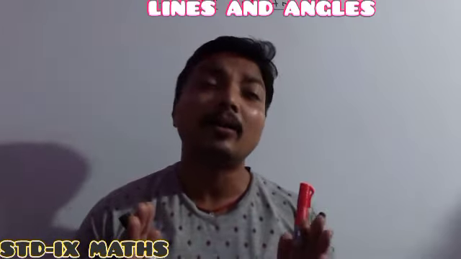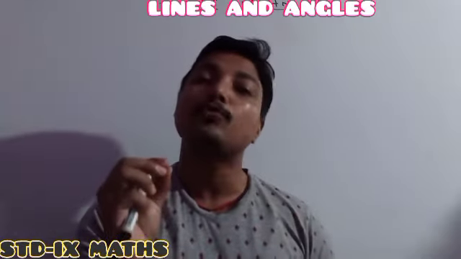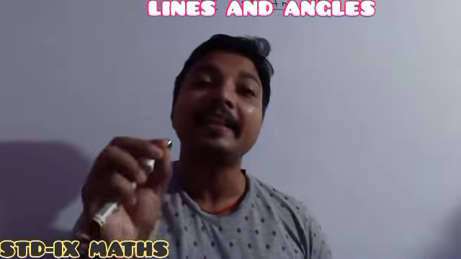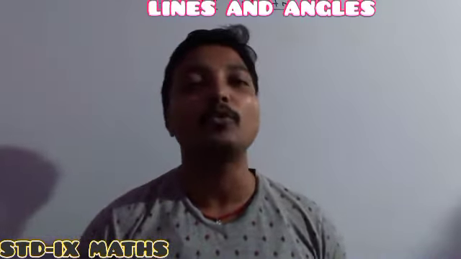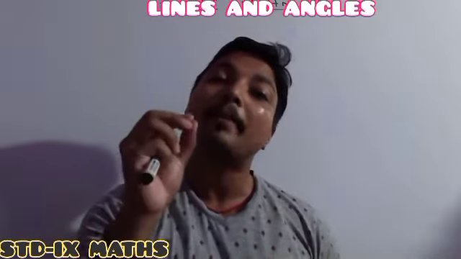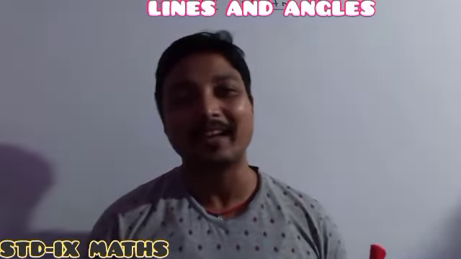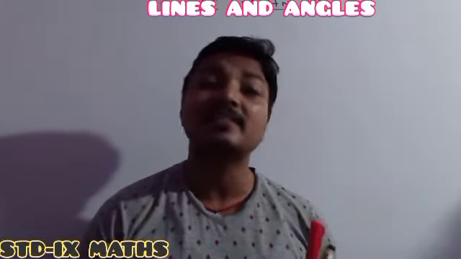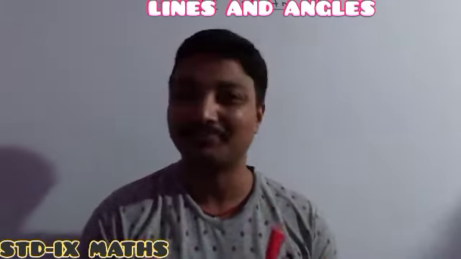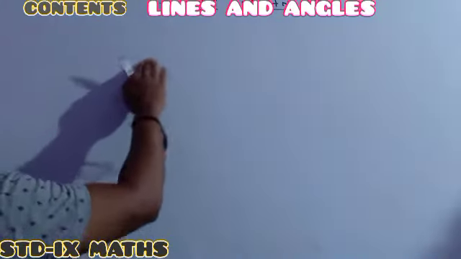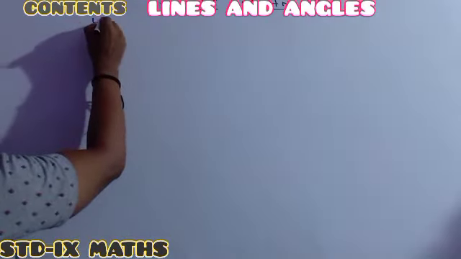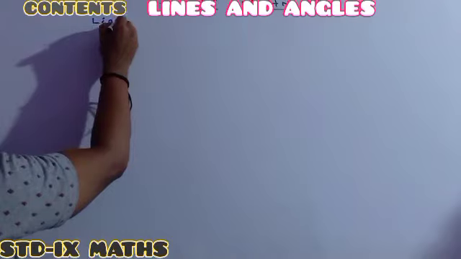First I want to show you what is going to be learned in this chapter. First I want to make a list, then after, one by one, point-wise we will discuss. Understood or not understood? Once again I assure you this chapter is very easy. In this chapter basically we will start our discussion on a few terms, and first I will discuss what we mean by line.